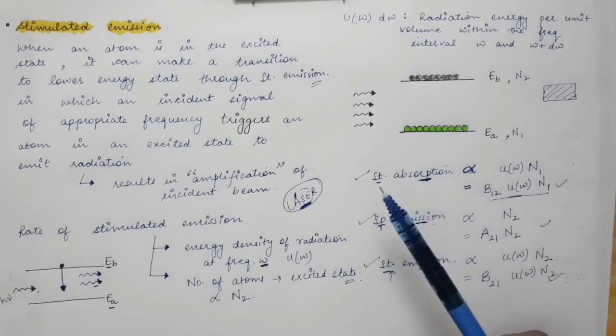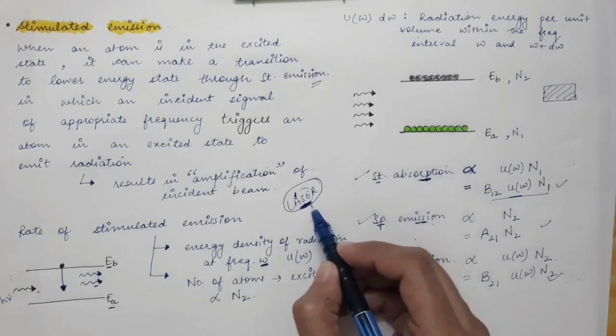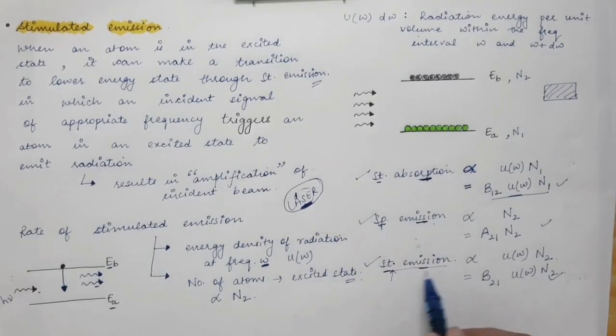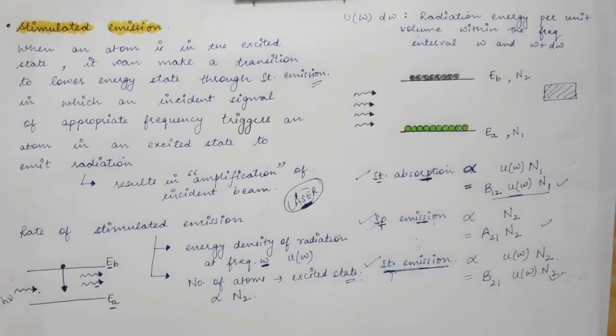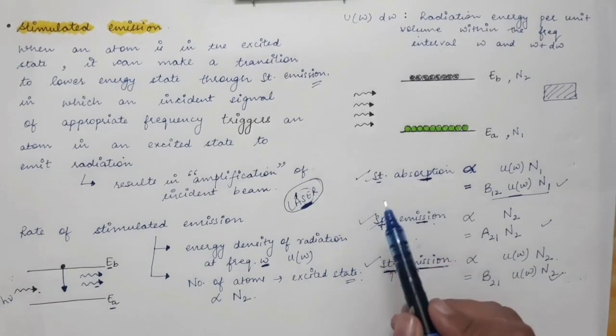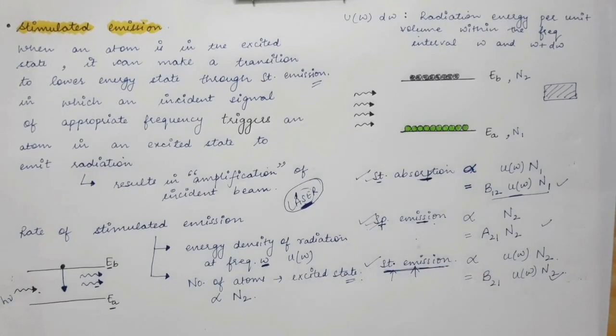So in laser, what do we want? We want the rate of stimulated emission to be higher as compared to stimulated absorption and spontaneous emission. We will see in the upcoming lectures how this rate is increased.